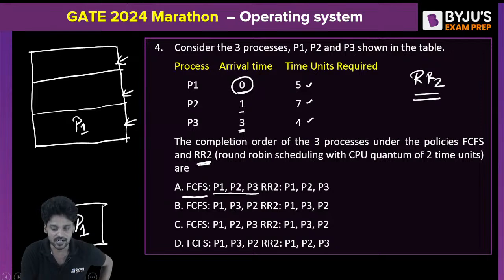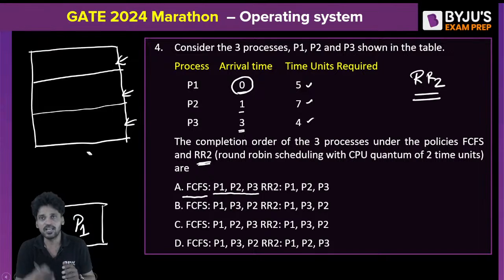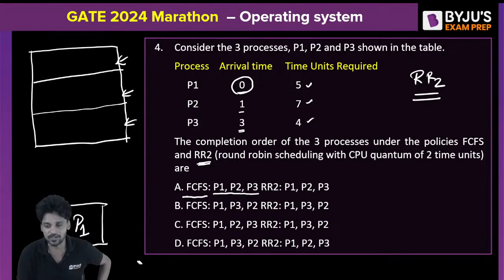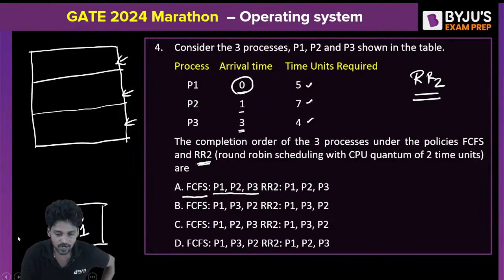So I will erase it from the main memory. All the slots are free because the only process that has arrived has already got into the CPU. Now understand. At time 1, what happened? P2 has arrived.